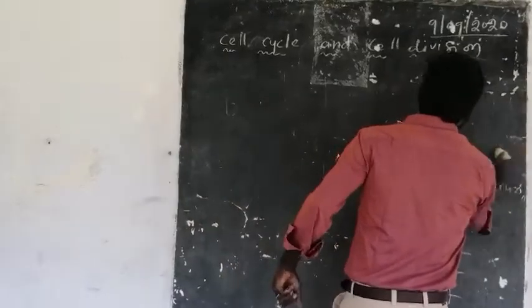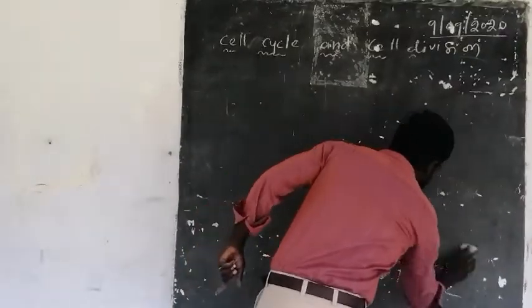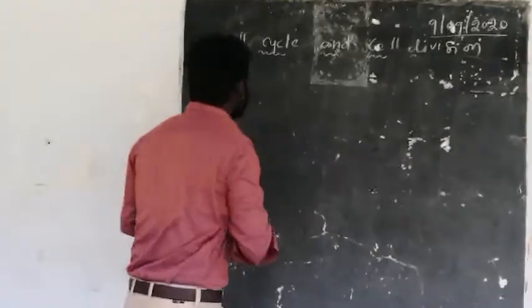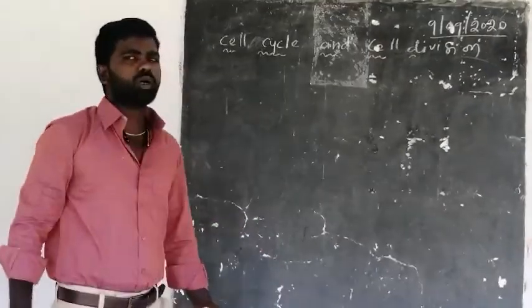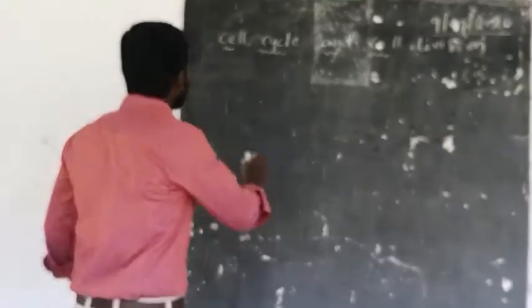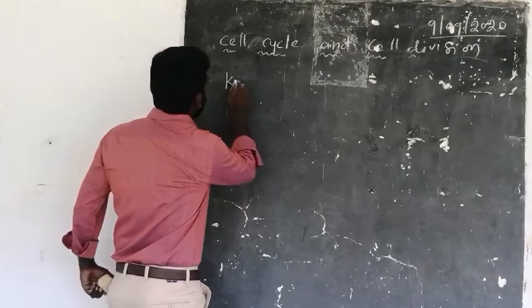We have to know about these terms. What are those terms called?